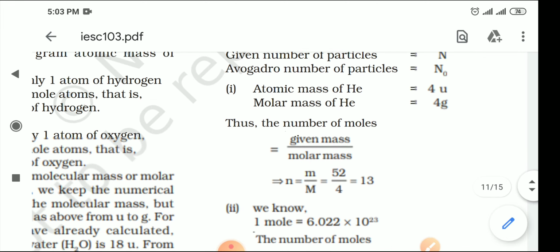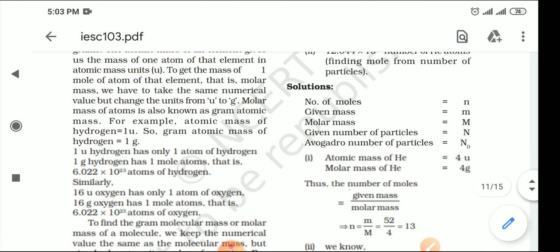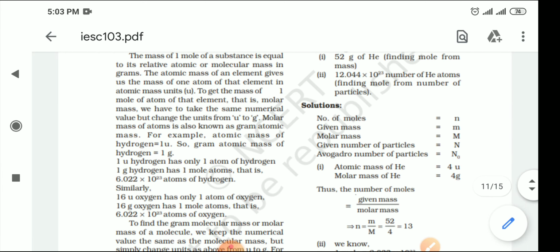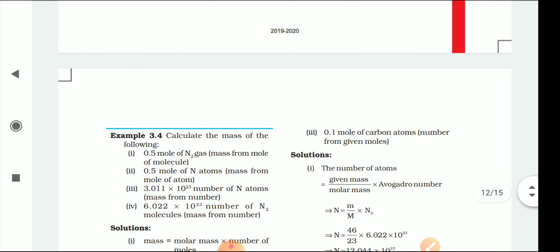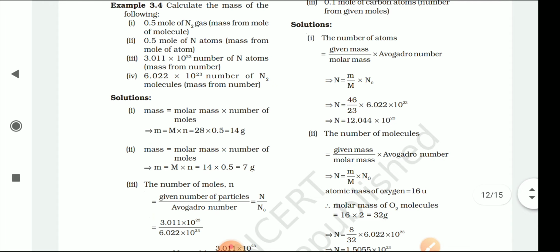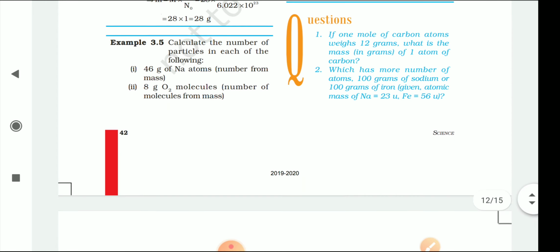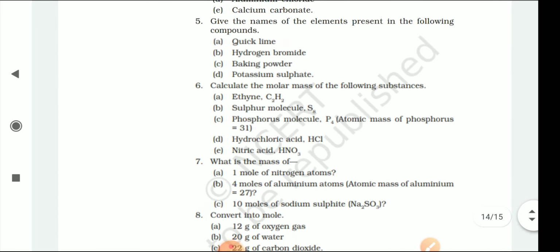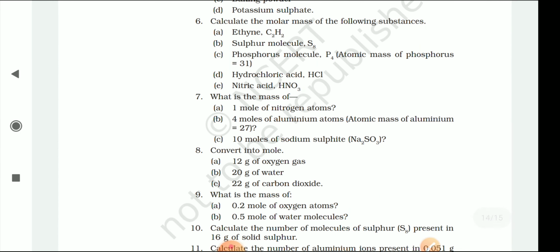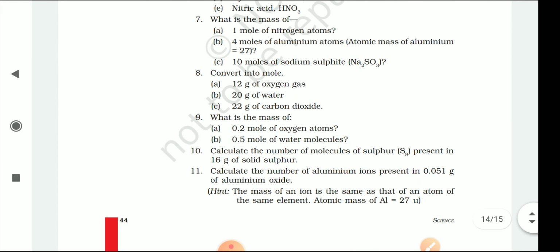You have to solve these two questions, and some questions are also given in the NCERT exemplar. Do this. This type of question I will explain tomorrow in tomorrow's video, what you have to do in that kind of question. So you have to do these two example questions and calculate this. Question number 8 you can do. Question number 8 is your homework.